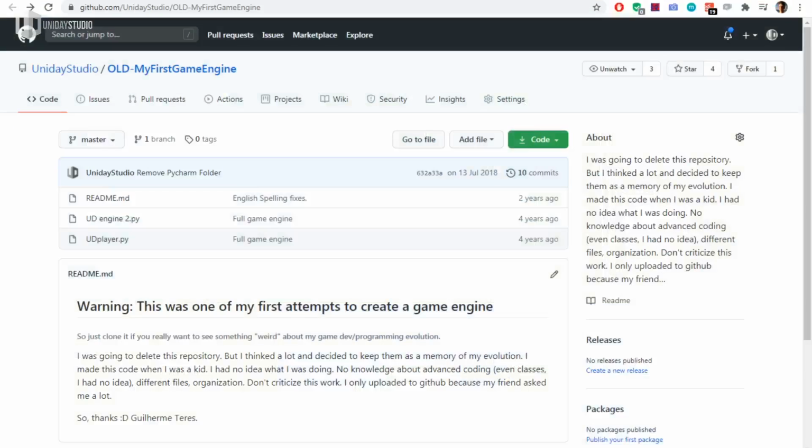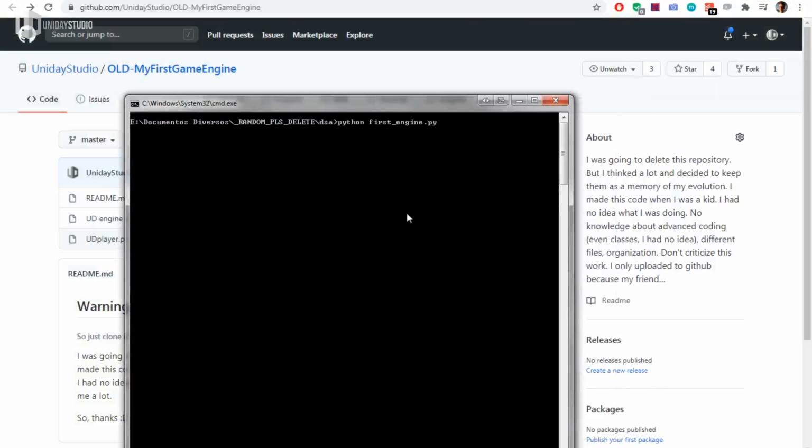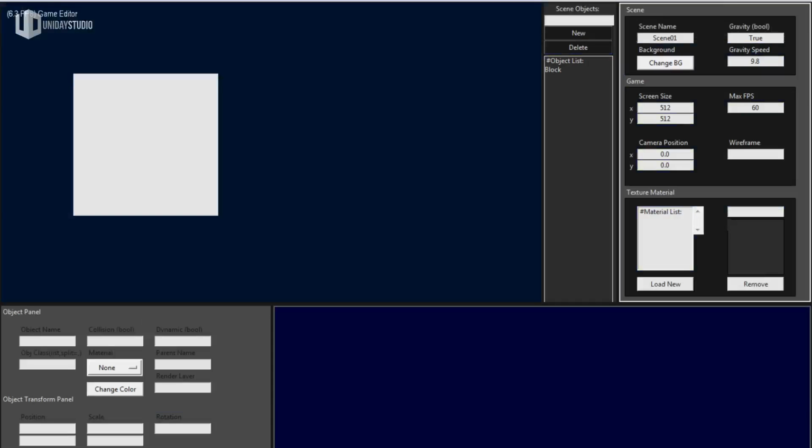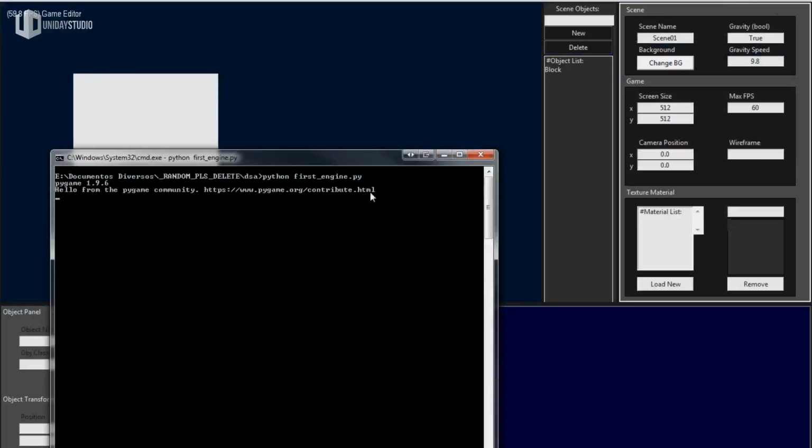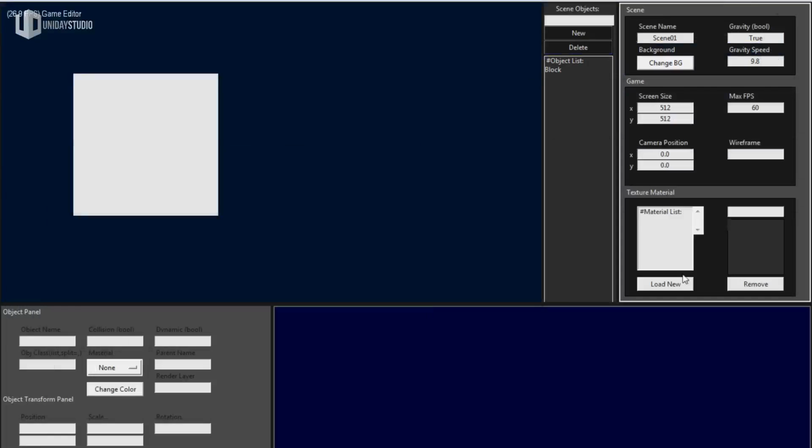So let me close this engine and open it again. It's a single file. This is a spoiler to the code review that I'll do very soon, but that's weird. That's why I'm using Python to launch this engine. And this is an editor, and this is something interesting because it took me a lot of time to figure out that an engine and an editor are two different things.